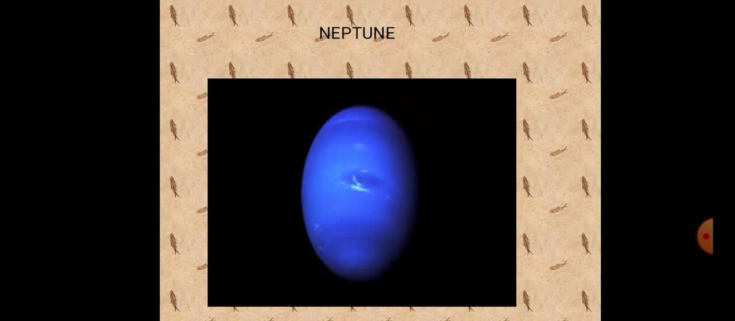Then the last planet is Neptune. This is the coldest planet, a very cold planet. Okay, it is the eighth and the furthest planet from the sun. So this is very cold. There are strong winds on this planet. Neptune has 14 natural satellites, the largest being Triton. Because of its distance from the sun, Neptune is one of the coldest planets in the solar system. The striking blue and white features of Neptune help to distinguish it from Uranus.